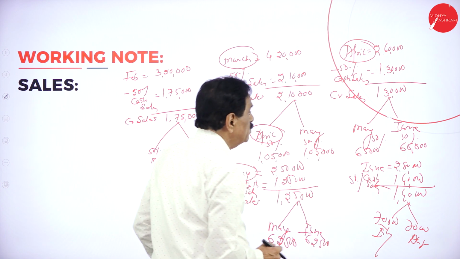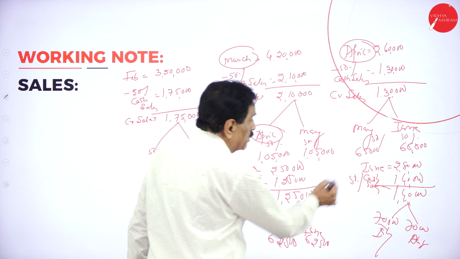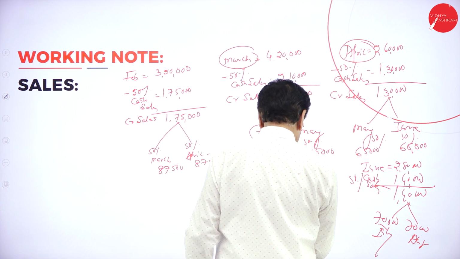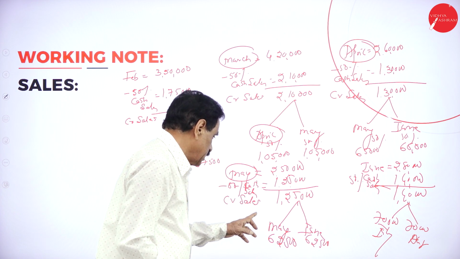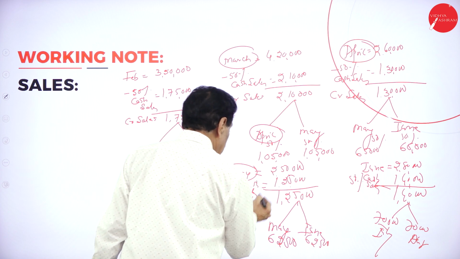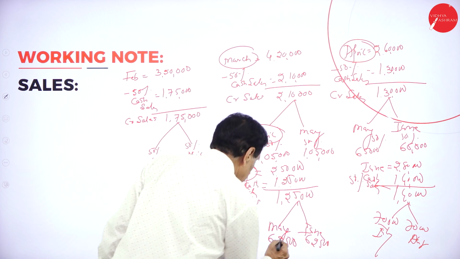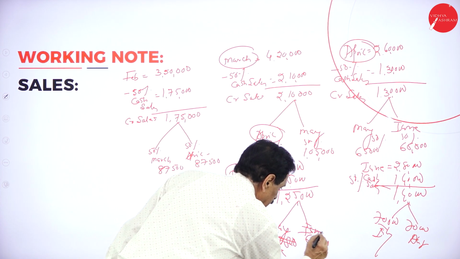Here also June, 1,65,000 here, 1 lakh. This is 65,000 here, May and June. In the month of May, here, let's say no May, this is June, this is July.